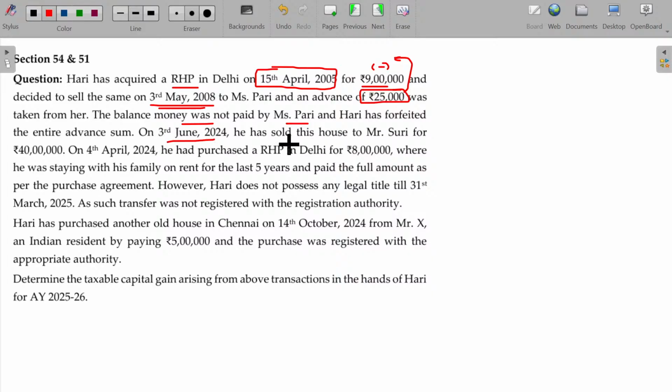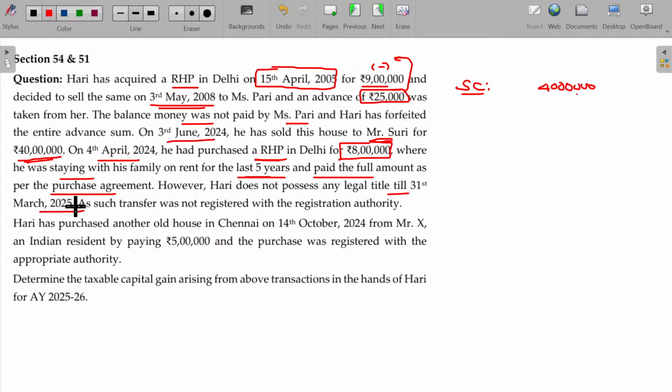On 3rd June 2024, he sold the house property to Mr. Suri for rupees 40 lakhs. So, sale consideration being 40 lakhs. On 4th April 2024, he had purchased a residential house property in Delhi for rupees 8 lakhs, where he was staying with his family on rent for at least the last 5 years. So he purchased one more house property, no problem, and paid the full amount as per the purchase agreement. However, Hari does not possess any legal title on this date.